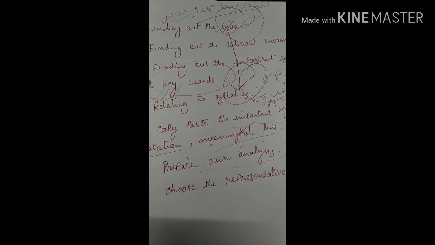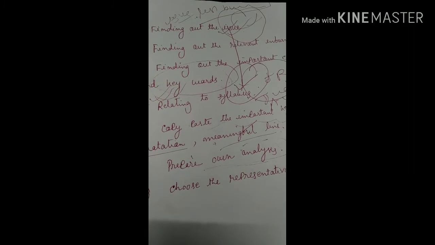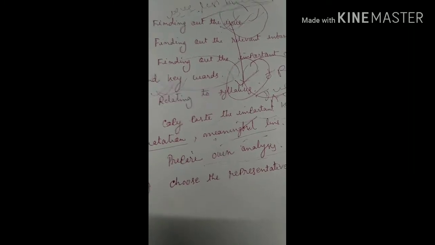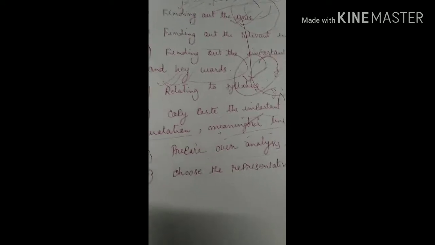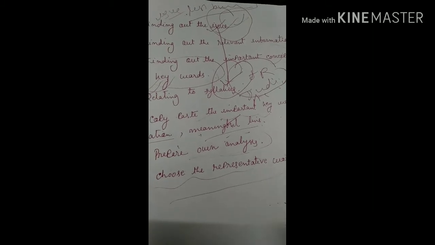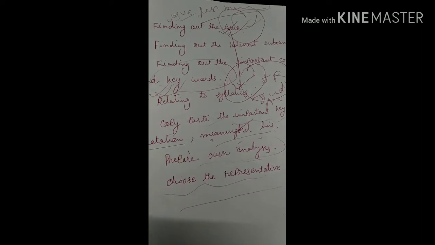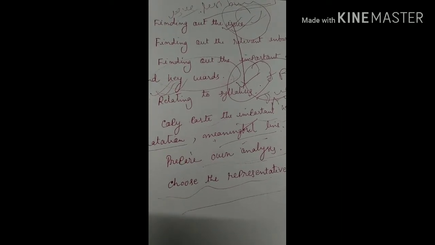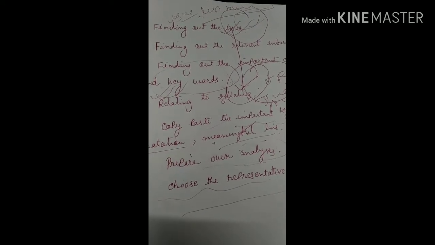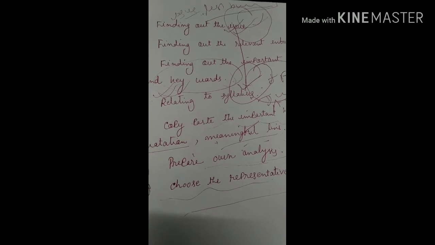What you need to do is that you have to choose the concept, you have to choose the issue, then taking a clue from those articles you have to prepare your own analysis. Then choose the representative words. Representative words means what? These words are very helpful to make your answer precise, to convey more meaning in less words. You can copy or you can write those words. It will give you a habit of preparing answers in fewer words, right?